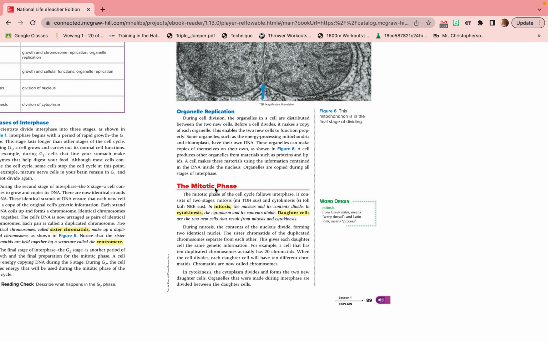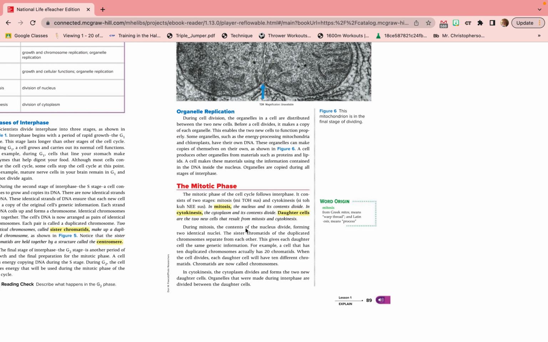All right, moving on to the mitotic phase. The mitotic phase of the cell cycle follows interphase. It consists of 2 stages, mitosis and cytokinesis. In mitosis, the nucleus and its contents divide. In cytokinesis, the cytoplasm and its contents divide. Daughter cells are the 2 new cells that result from mitosis and cytokinesis.